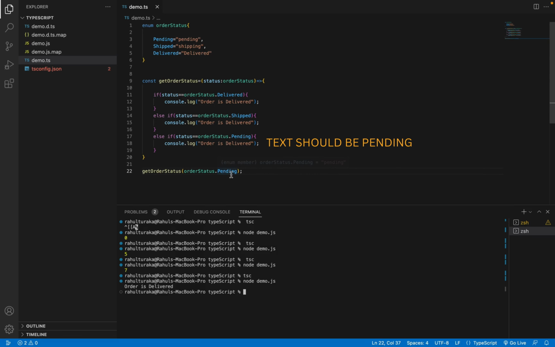The main thing here is that we are reusing this constant value across different places. See, pending has been reused here in the else if condition, as well as when we are calling it. That is the main purpose of enum. Enum helps make our code easier, more reusable and more maintainable. So that is all about enums.